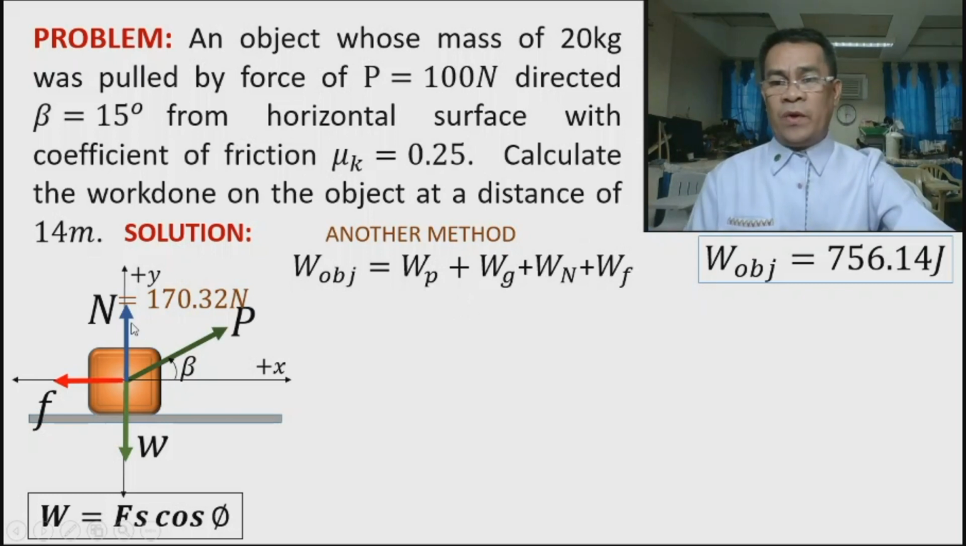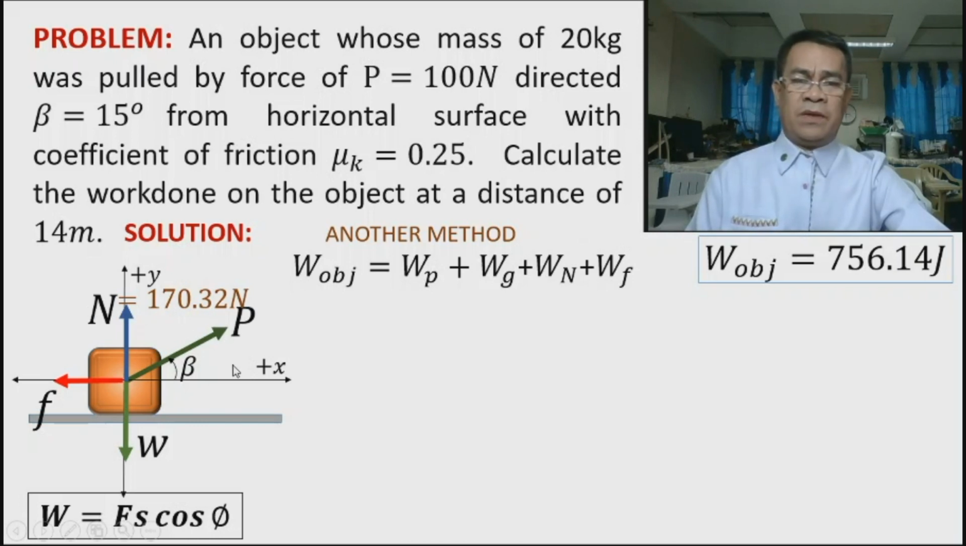Okay, we have 4 forces acting on the object. So therefore, take the work done of each of these forces, then sum up everything. Now take note, this is an arithmetic sum. And take note that there are positive work done and there are negative work done depending on the angle.